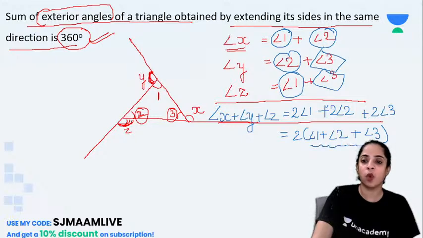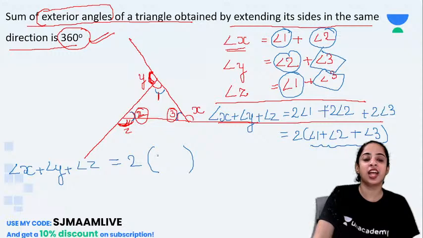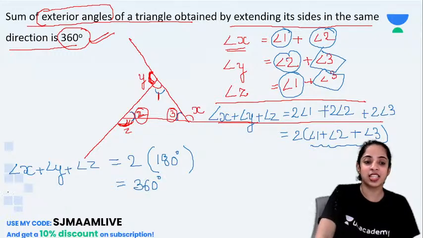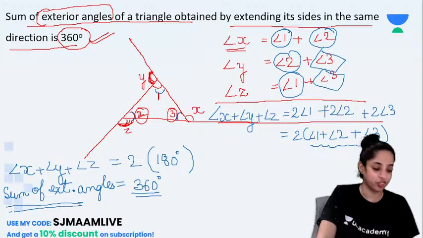See, what is the sum of angle 1, 2 and 3? Okay, I am writing it here. Angle X plus angle Y plus angle Z is equal to twice the sum of angle 1, 2 and 3. So 1, 2 and 3 are the interior angles, correct? What is the sum of interior angles of a triangle? 180 degrees. Very good. So it will be 2 into 180, which is 360 degrees. So the sum of exterior angles X, Y and Z of a triangle will always be 360 degrees. We have proved that. Okay, children?